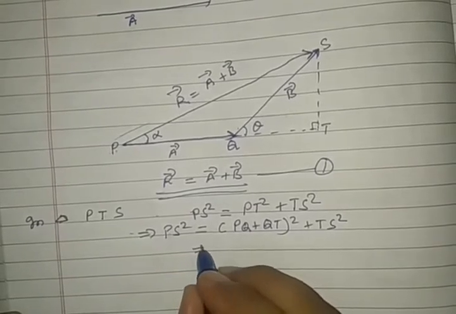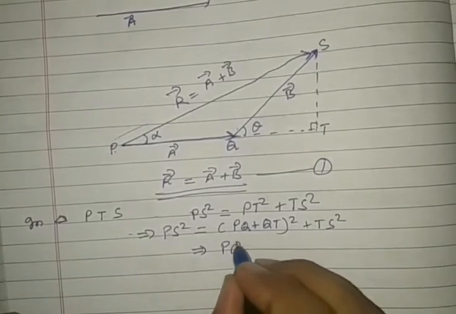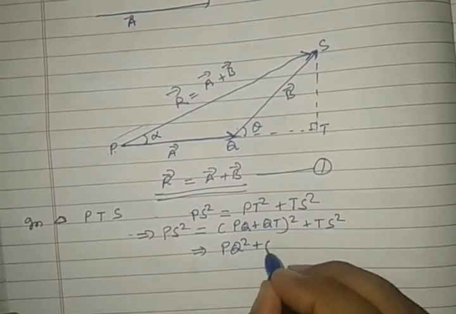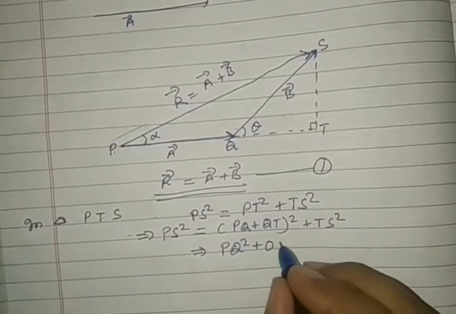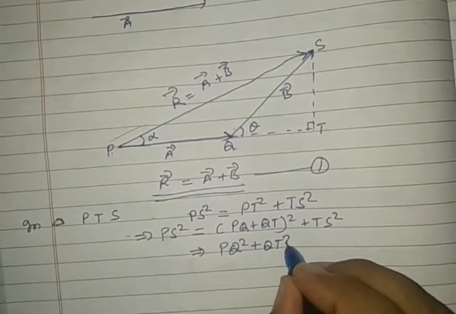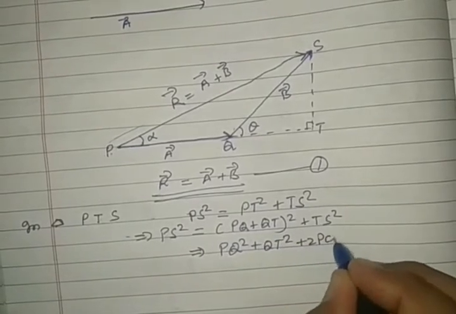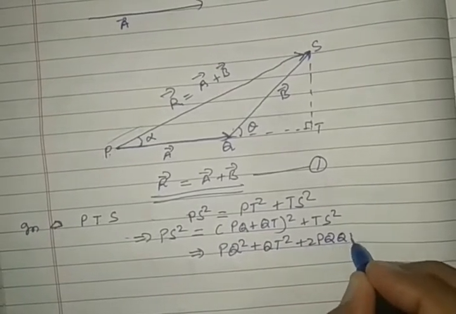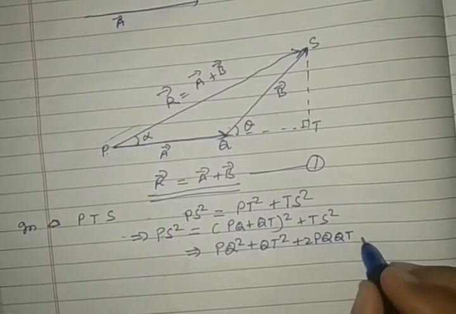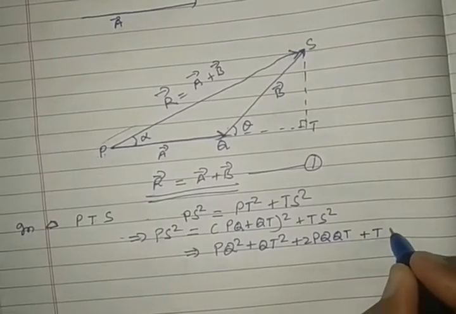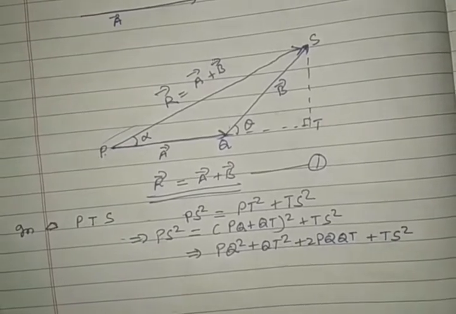Again, open the bracket: PQ square plus QT square plus 2 PQ QT plus TS square.